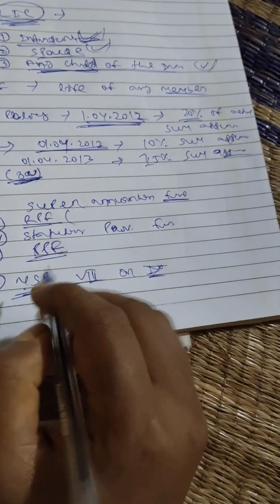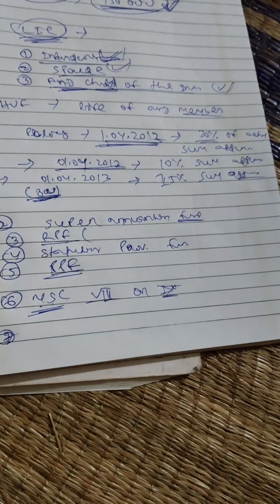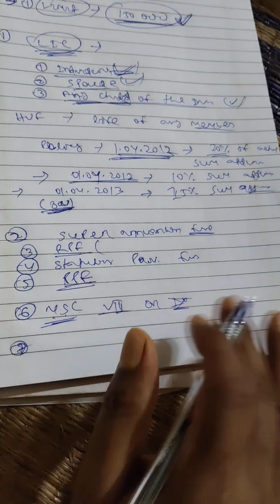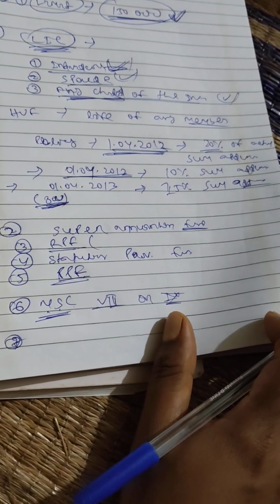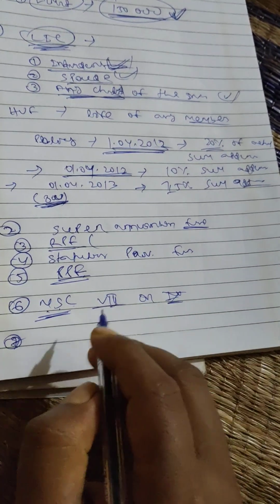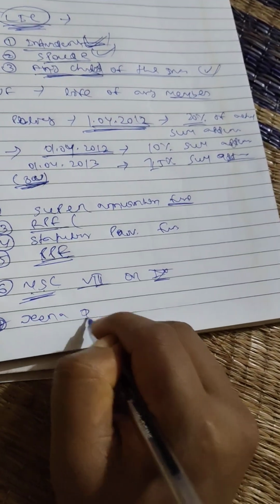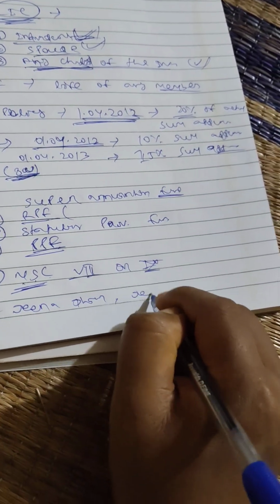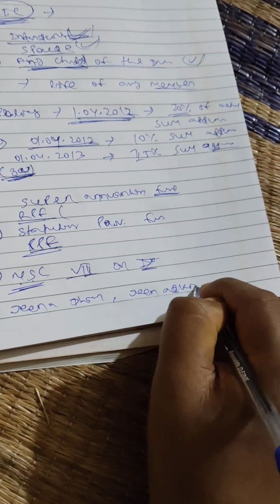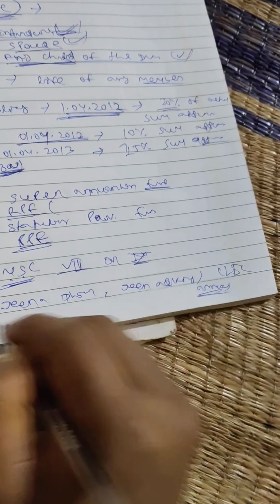Then any notified insurance of LIC, for example Jeevan Dhara, Jeevan Akshay. It is the LIC annuity. If you are making any investments in these annuity plans, it is also eligible for deduction.